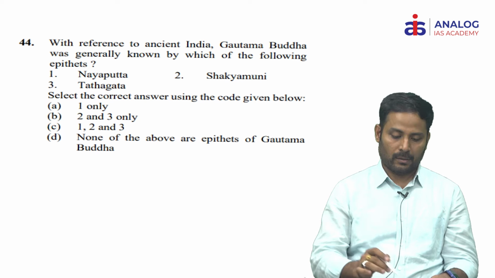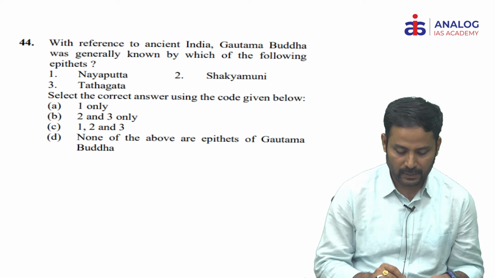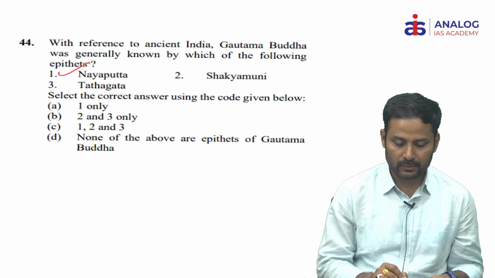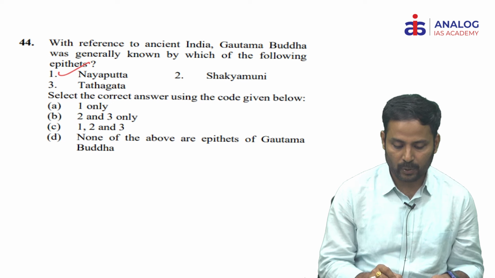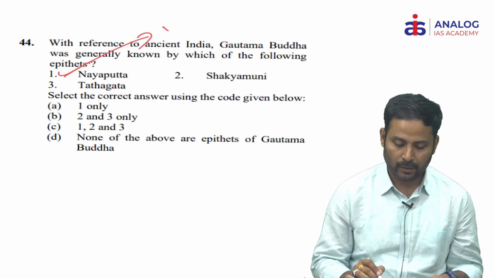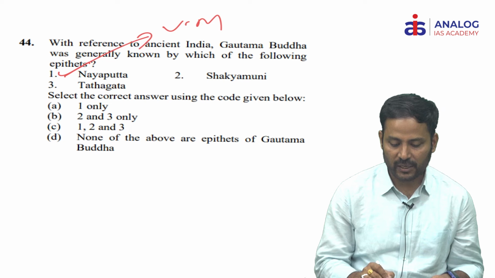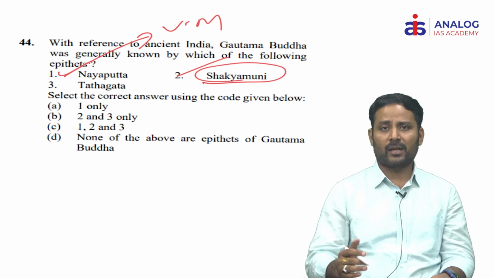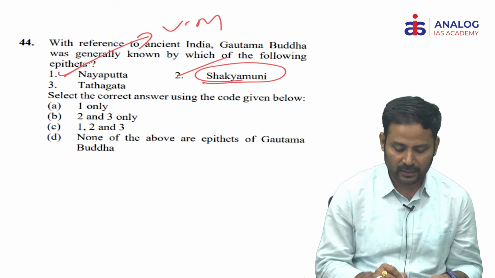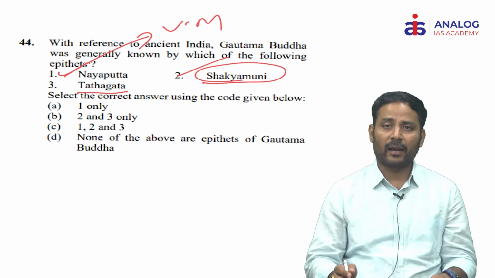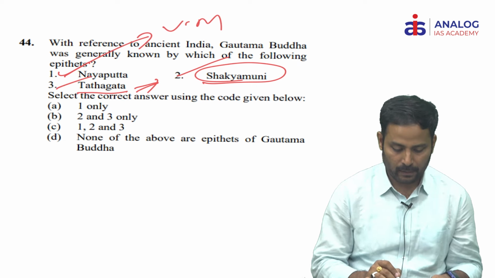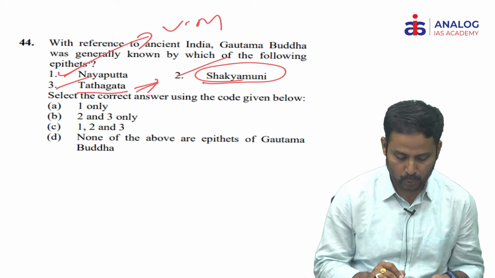Here, the first one is Nyayaputta. Nyayaputta is not a term used for Buddha. Actually, it is for Vardhamana Mahavira. But the second one, Shakyamuni, we all know, because he was born in that tribe. He was called Shakyamuni. And we have Tathagata. Tathagata means enlightened being. So the second and third are correct. So here the answer is 2 and 3, B.